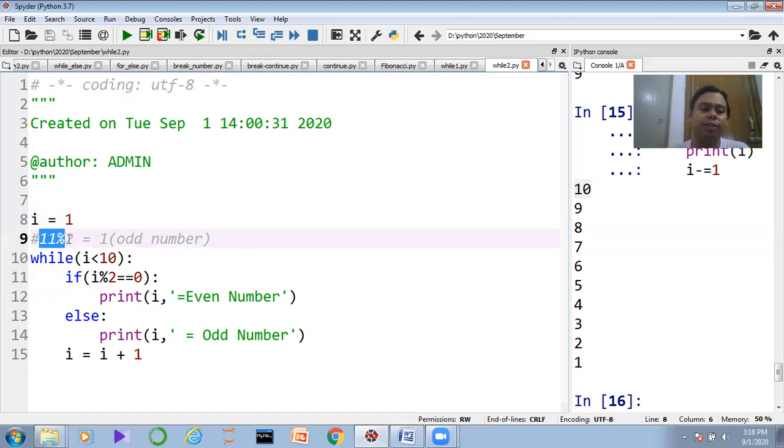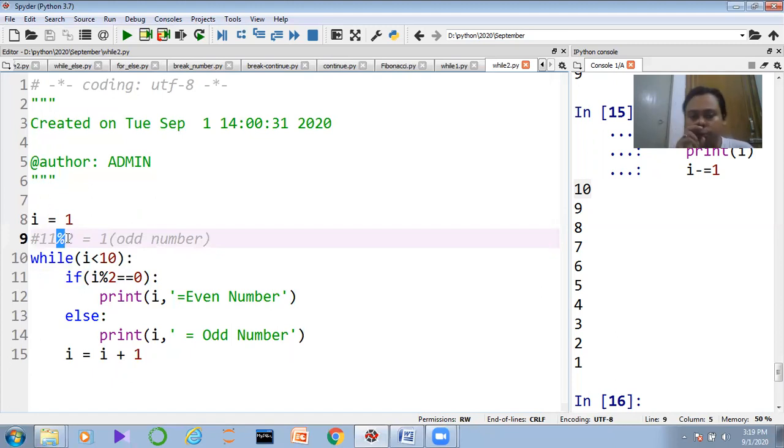Now, guys, you need to understand the small logic. People who came from a C or Java background, or have knowledge of C or Java, might know this. This particular operator is called the modulus operator. Now, what do we mean by the modulus operator? This operator actually works with the remainder.